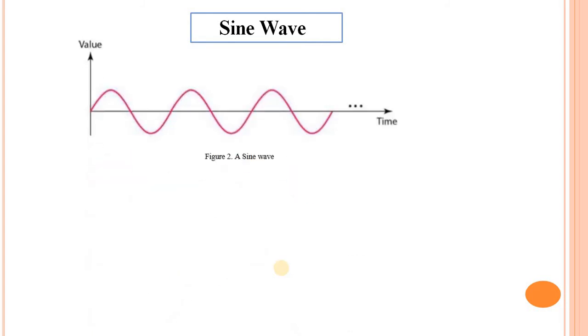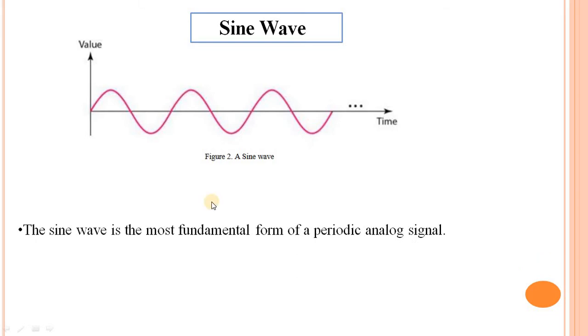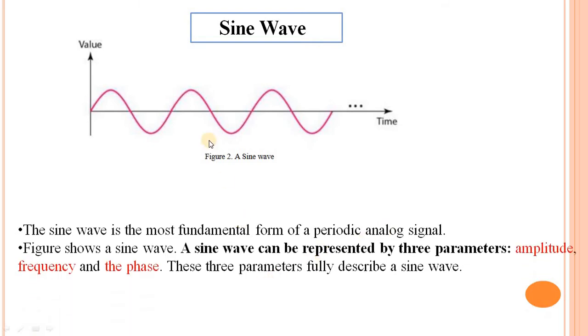This diagram shows the sine wave. This is a sine wave completing one cycle. A sine wave is the most fundamental form of a periodic analog signal. Next point, the figure shows the sine wave. A sine wave can be represented by three parameters. First is the amplitude, second is the frequency and third is the phase, the position of the waveform. These three parameters fully describe a sine wave.